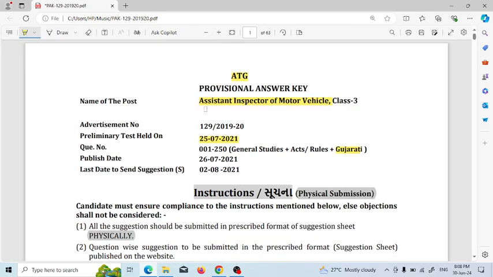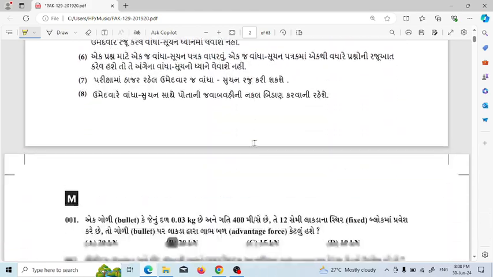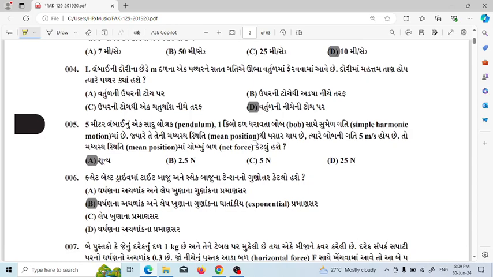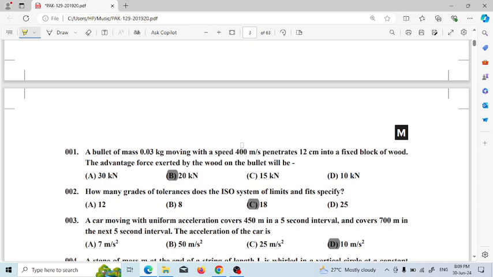Today we discuss the previous year paper of Gujarat Assistant Inspector of Motor Vehicle, which was held in the year 2021. This previous year question will help you in the upcoming exam of OSSC Junior Motor Vehicle Inspector. In this session, we discuss only automobile questions, and the approach will be that I will read the question and directly jump into the